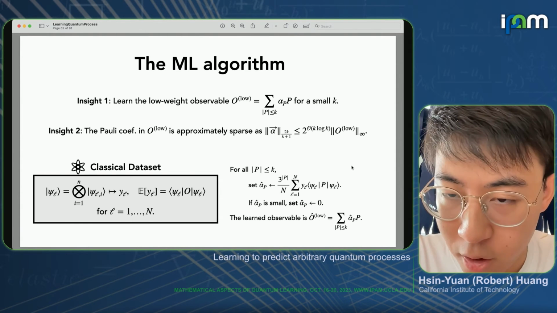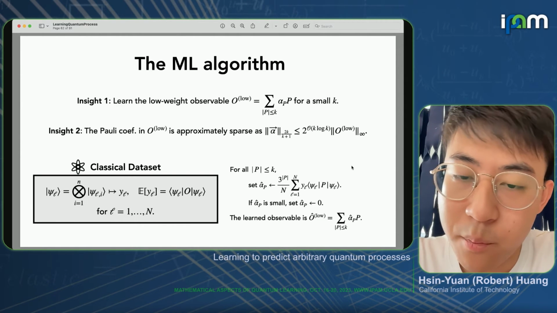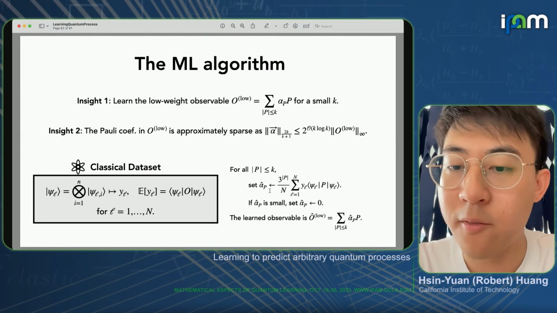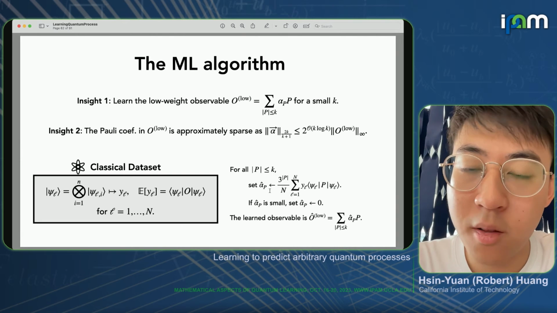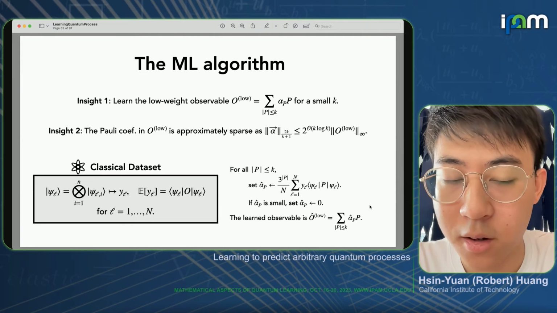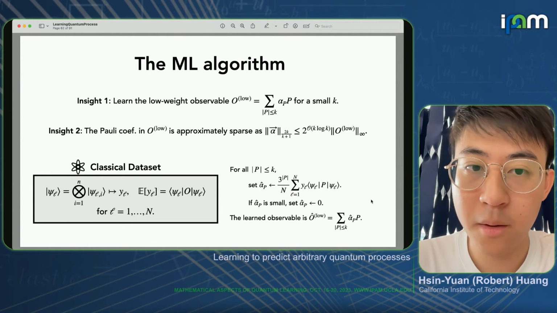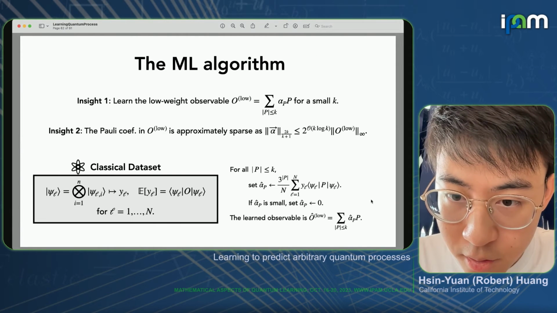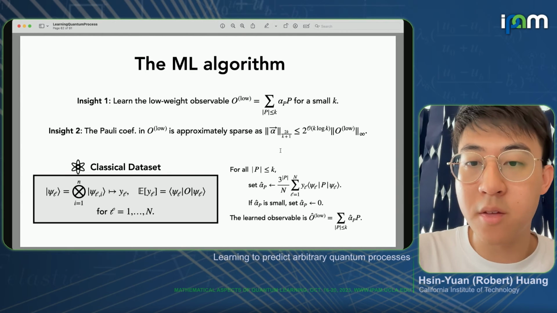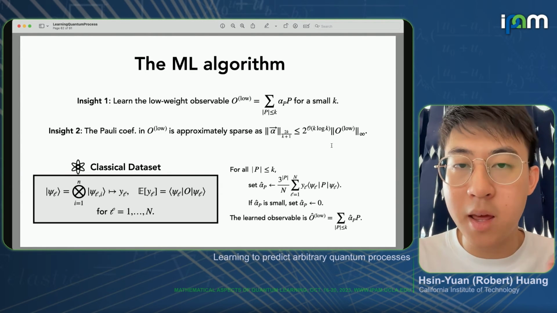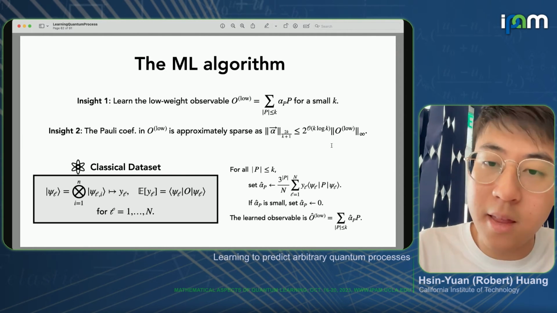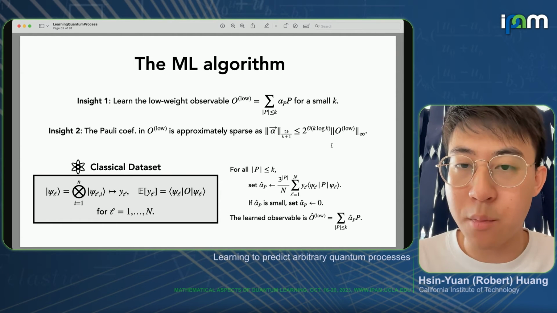Now the full ML algorithm in this case looks like the following. It's very, very simple. We just use the Fourier transformation lemma to get an estimate for these alpha p. And if we see that the estimate is small, very close to 0, then we just set it to be exactly 0. And then we just reconstruct the learned observable that way. The reason that this algorithm works is because the Pauli coefficients are approximately sparse because of the norm constraint. So there are going to be many of them that are very close to 0. And the sparsity essentially tells us that if we just truncate them and set them exactly to 0, it doesn't really change the observable too much.